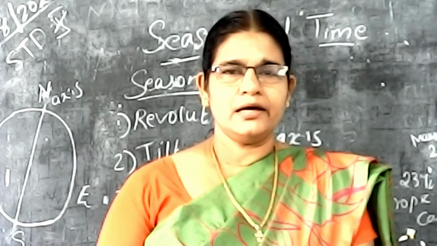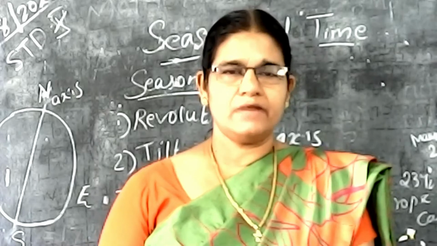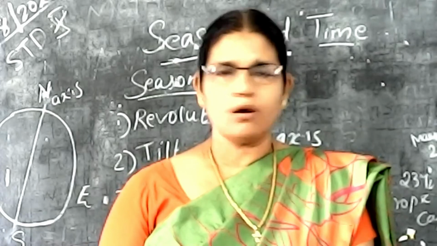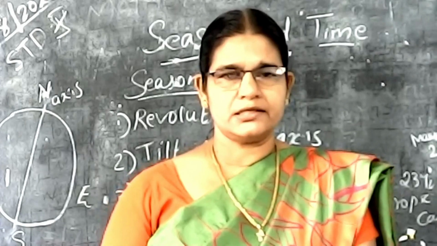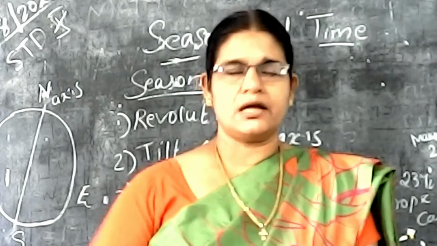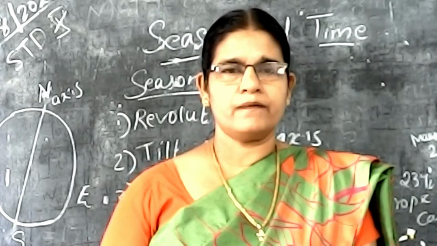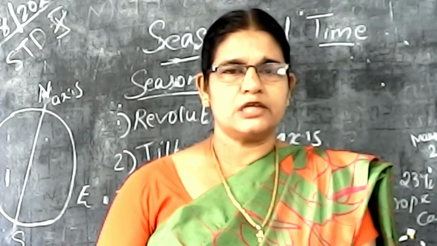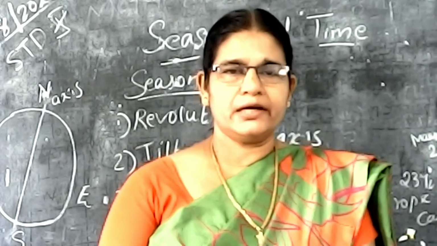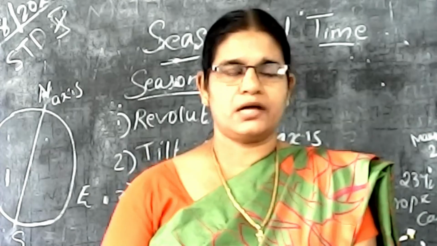But really, if you consider the world, there are four seasons: winter, summer, spring, and autumn, isn't it? There is no rainy season in that list, but according to Kerala and India we have the rainy season, winter, and summer. But really there are four seasons. So the first topic in this lesson is the season. How do the seasons occur on the earth?